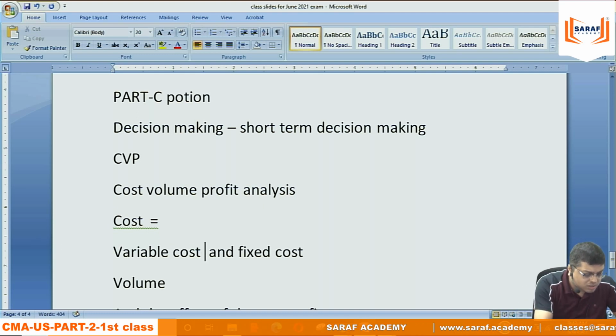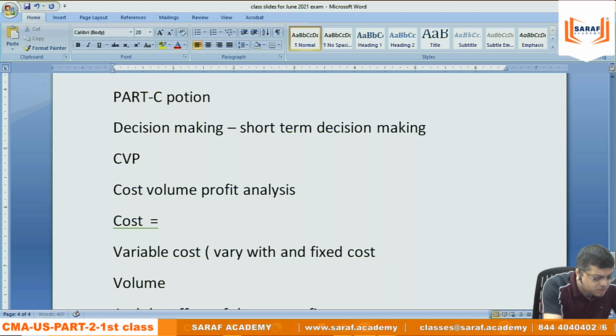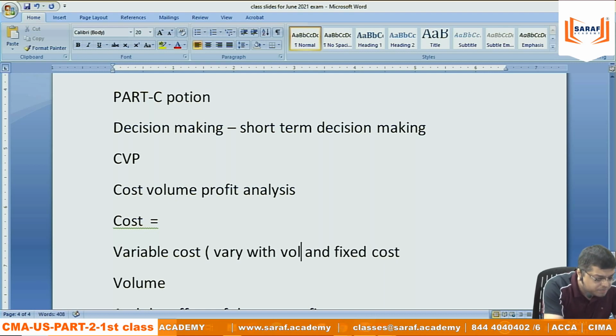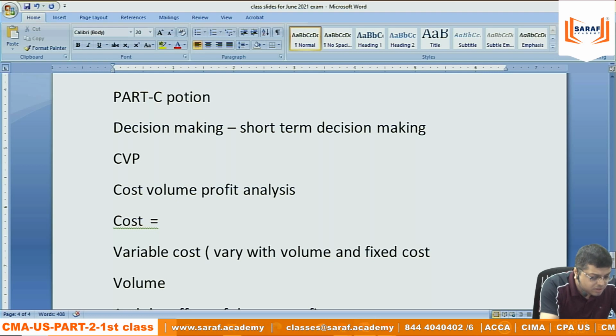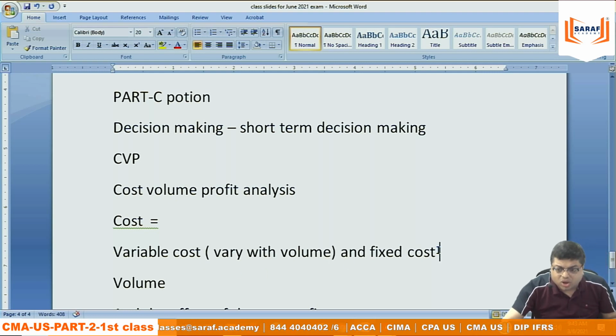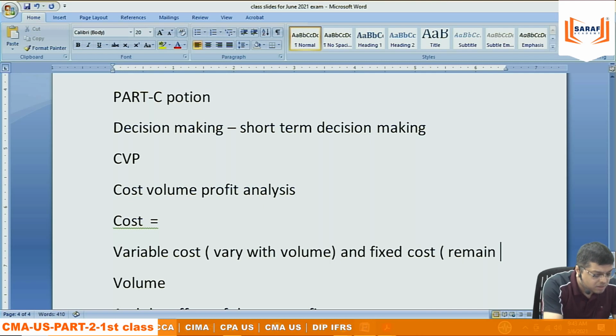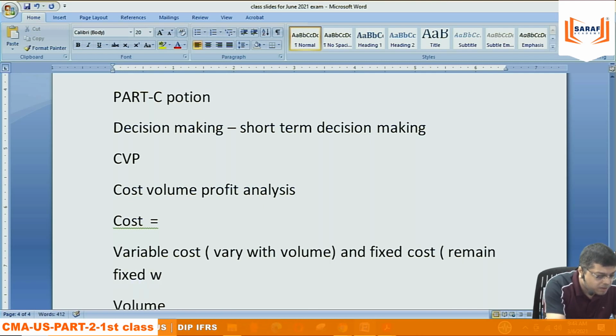Variable cost varies with volume. Volume more, volume less, the variable cost will vary as per the volume. Fixed cost will remain fixed, whatever may be the volume.